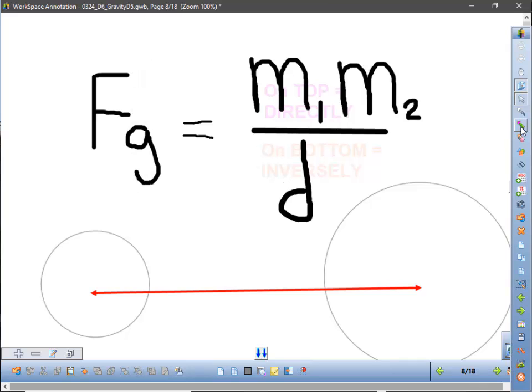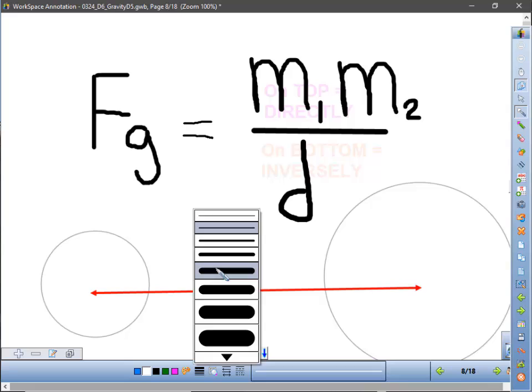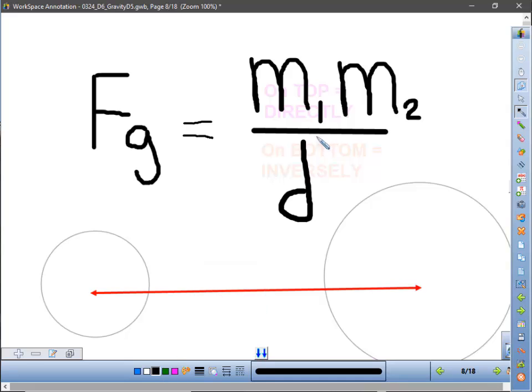So there you go. You figured out Newton's law of gravitation is actually just like that, except for something you couldn't have known. What we figured out is that it's actually distance squared. Mass is on the top and distance squared on the bottom. We'll come back to that later.